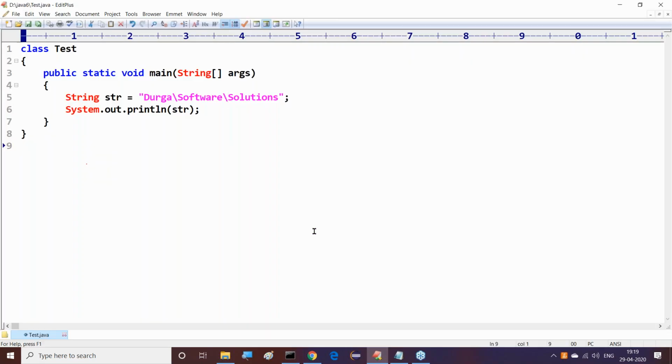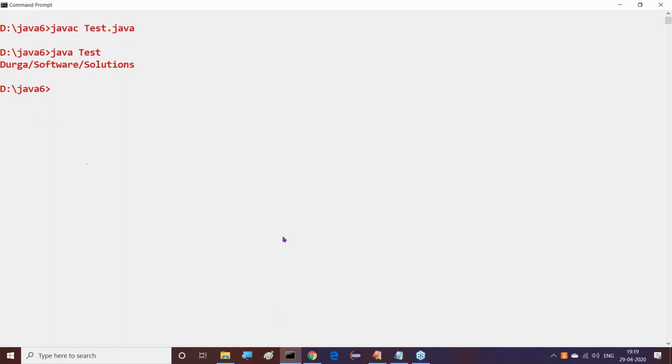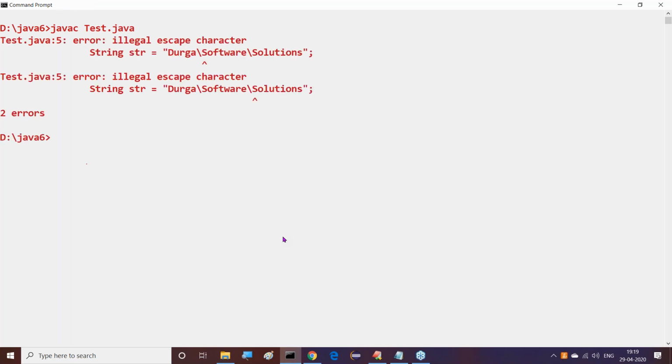Let me save this. javac Test.java. Here we are getting some error. So backward slashes have some other meaning, maybe not required in Java, but having some other meaning. Inside this string, backward slashes are not possible.